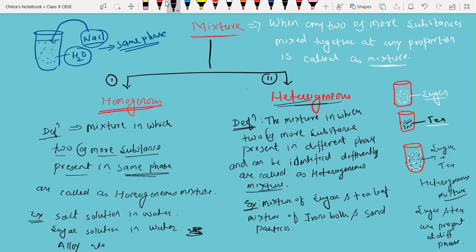Okay, or we can say a mixture of, one more example I'm writing here, mixture of sand in water. Like if we will add sand in water, will it going to dissolve? No, that means you can identify sand particle differently and water differently. Okay, that means it is the heterogeneous mixture. Understood, beta? Understood? Yes, sir. Any doubt here? No, sir.